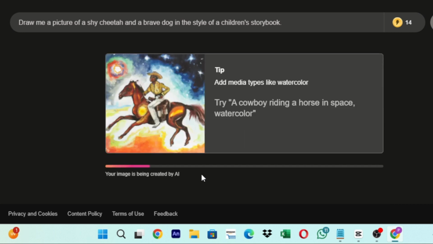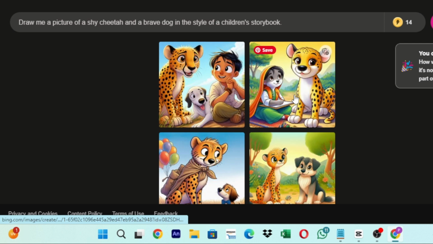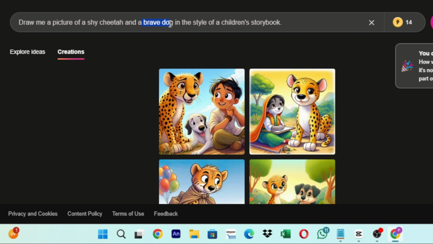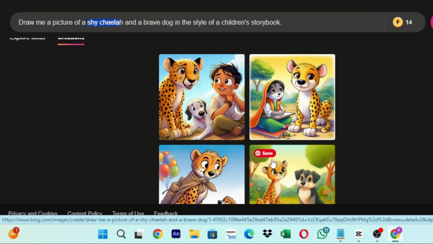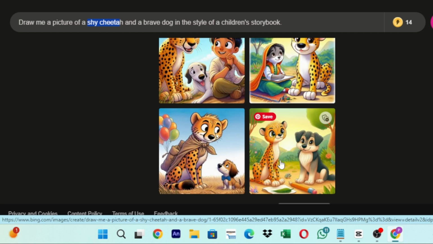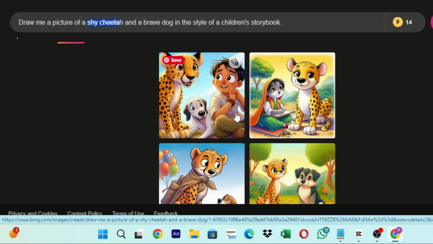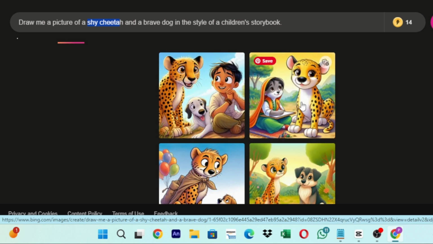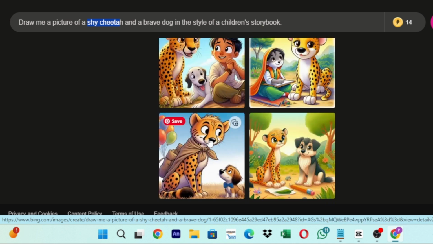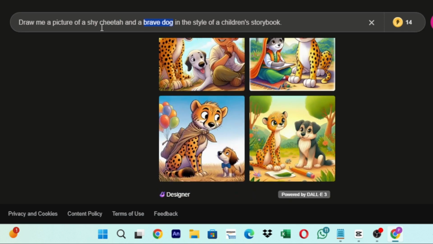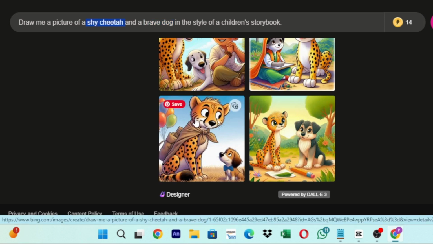Okay, you can see the demo over here. Okay, wait a minute. Okay, so Bing AI has generated the images for us about a brave dog and a shy cheetah, right? I think this image is nice, right? Because I want to take this image, I like this image, but there is one boy over here, so I can't take this image. This image is also good, but in this the dog is like a woman, right? This image is great, but we have said brave dog and shy cheetah, right? But here the cheetah is bigger, and I think that cheetah is brave and dog is shy, right?